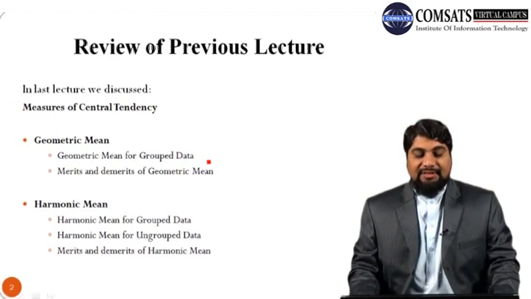Then we discussed harmonic mean, which is also used as a measure of central tendency. So we discussed how to calculate geometric mean and harmonic mean for ungrouped data as well as for grouped data. Then we discussed the merits and demerits of using harmonic mean as a measure of central tendency.